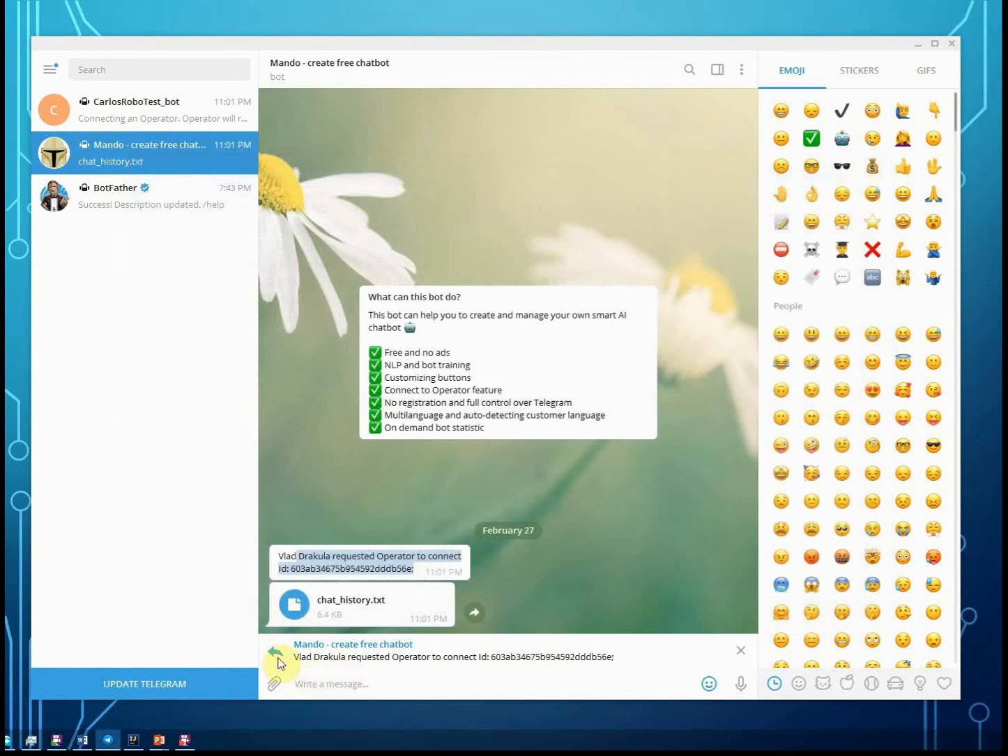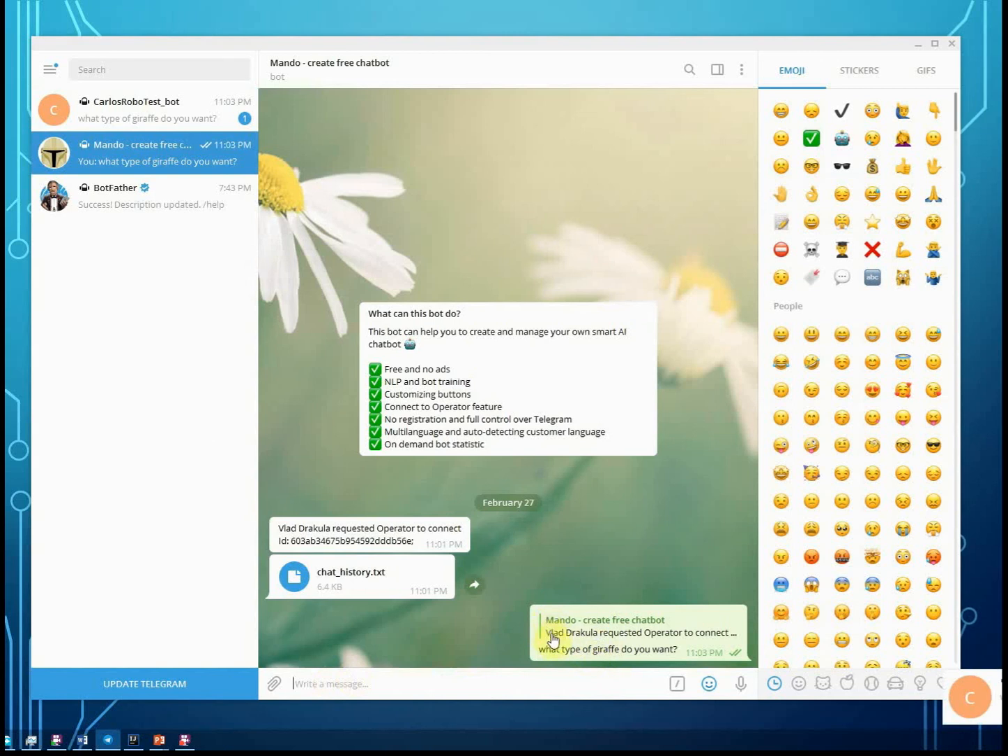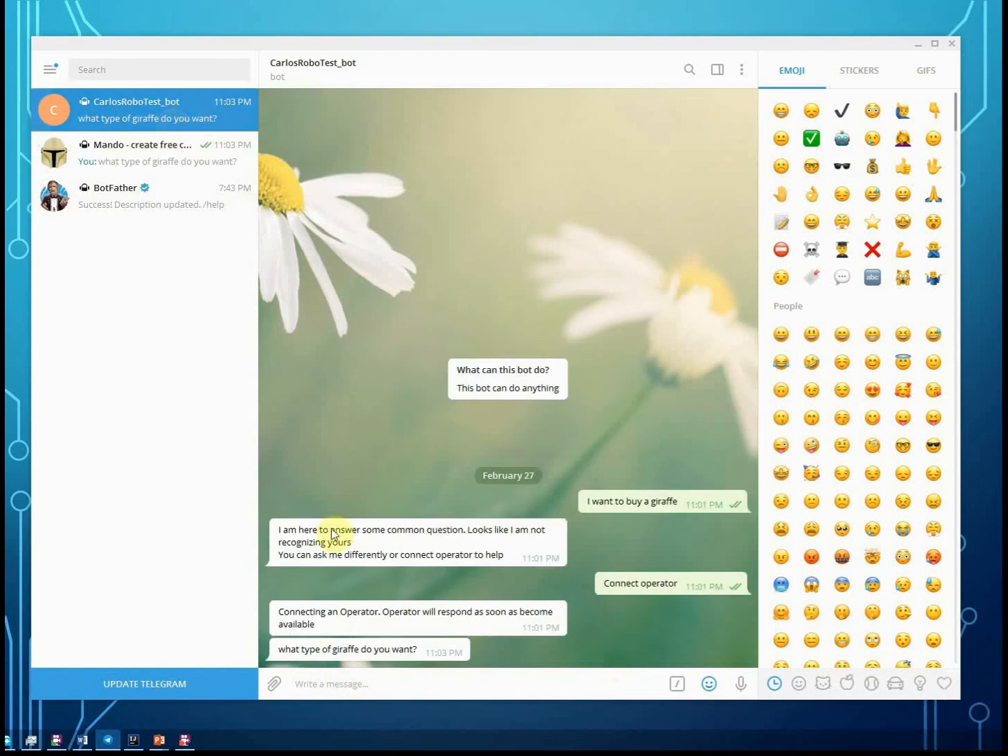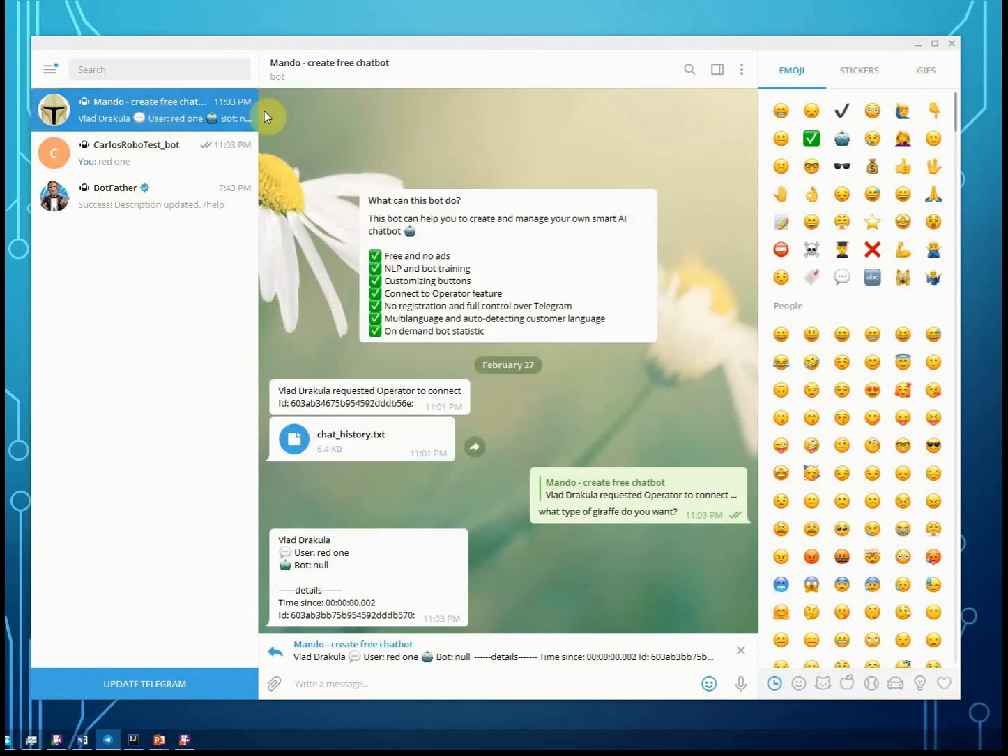So right away here you can respond to that message and it will be redirected to the user chat. So for example, I'm responding, "What type of giraffe do you want?" And this message from Mondo is redirected to the user chat. So you see here the same message. So if the user tries to write something again, as before, it will be redirected to Mondo. So that's how you, as a bot owner, can then continue to speak with the user through the bot as the operator.